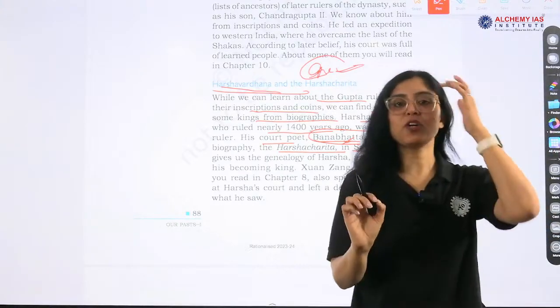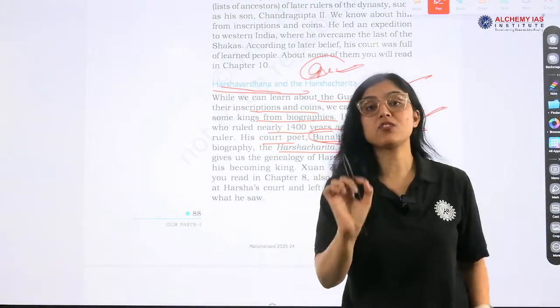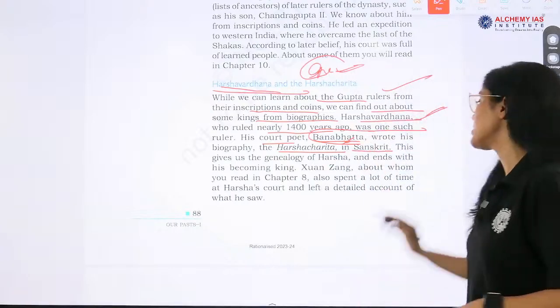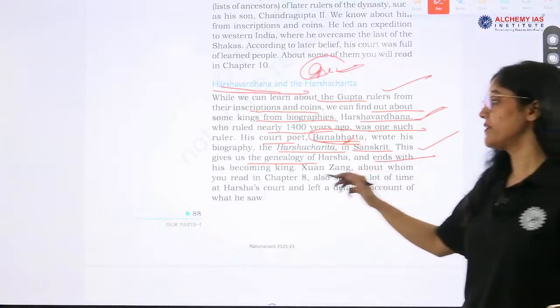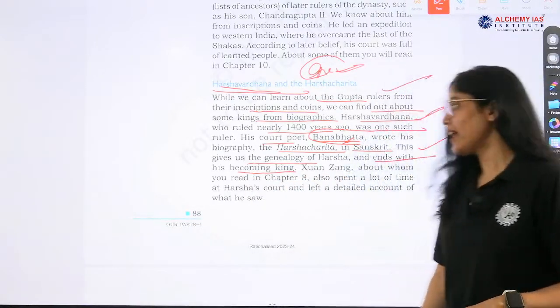Okay, very, very important. The language is also sometimes asked of the biographies, autobiographies. This gives us the genealogy of Harsha and ends with him becoming king.